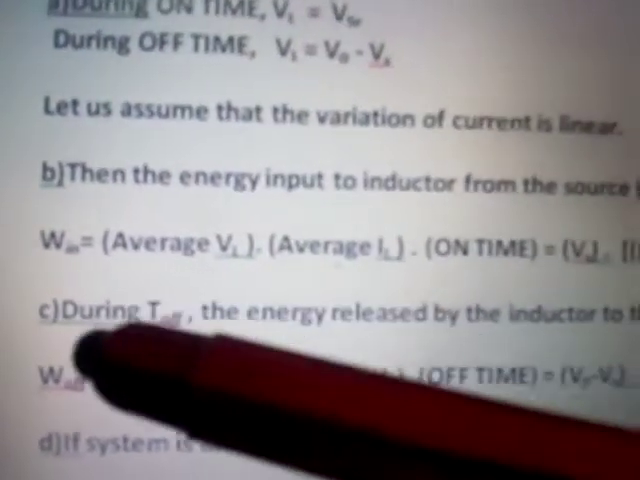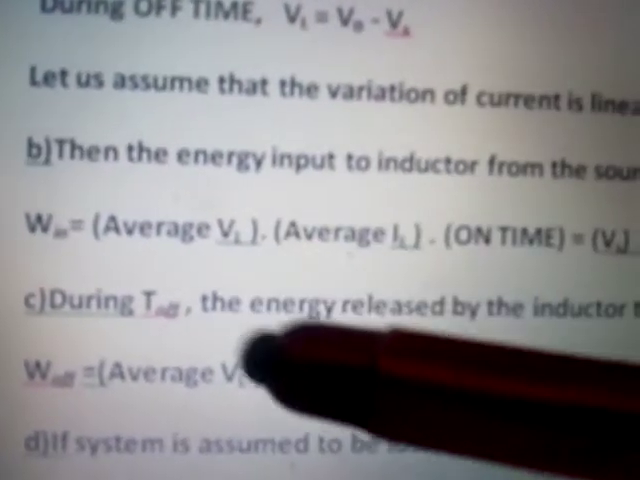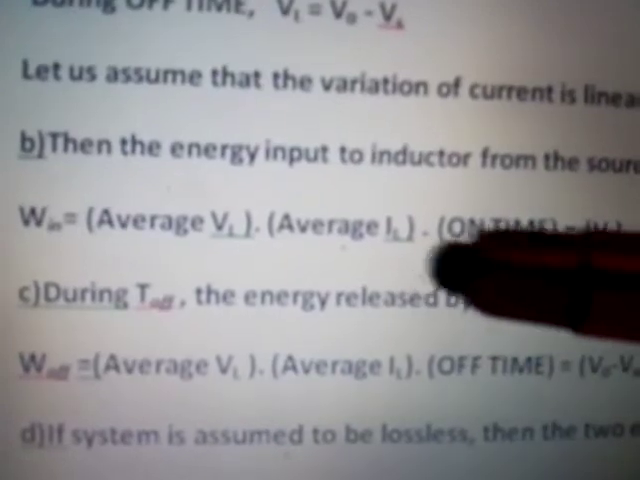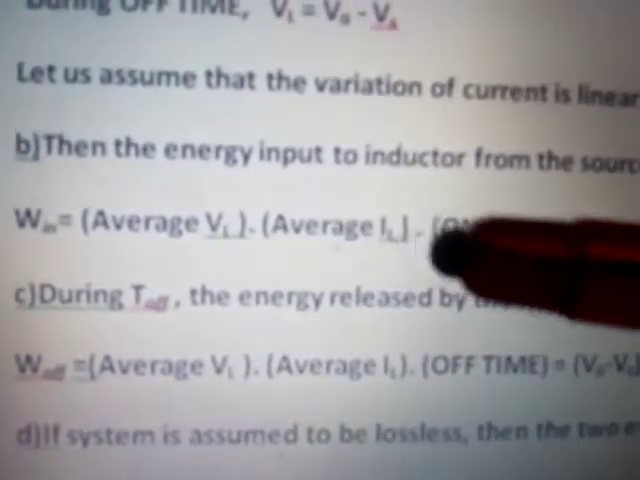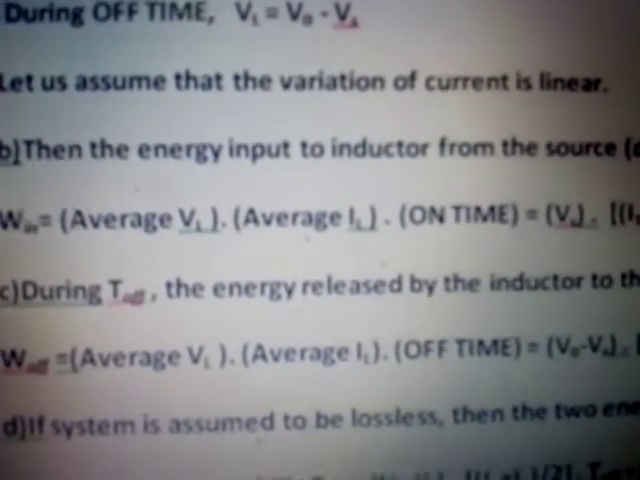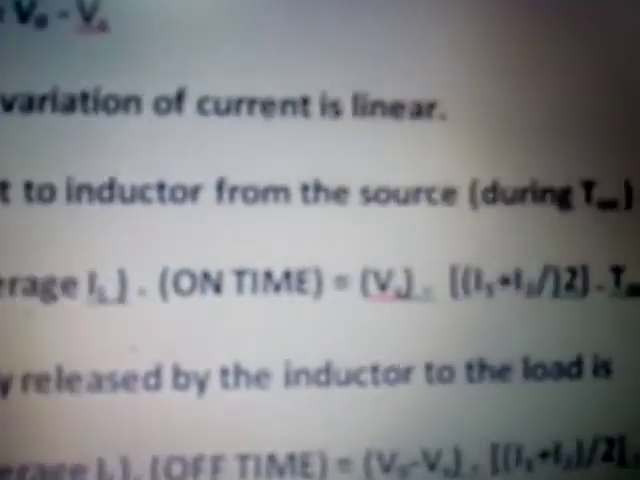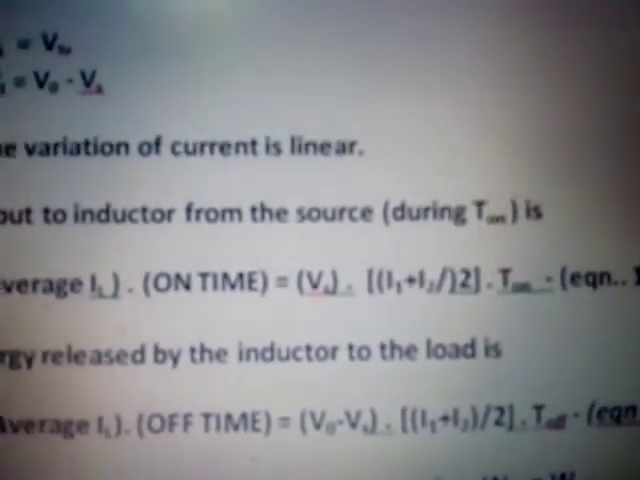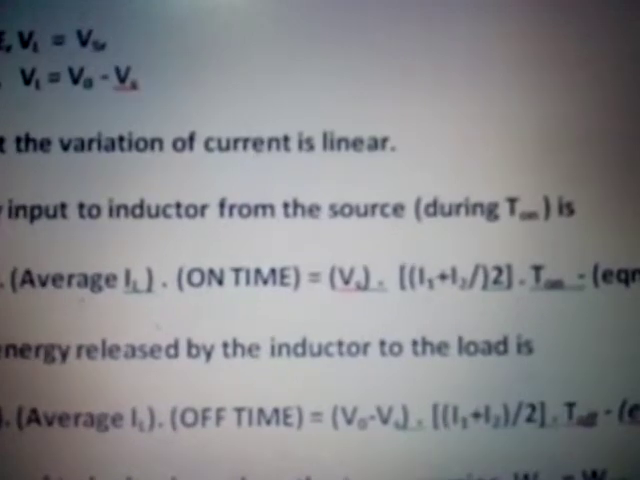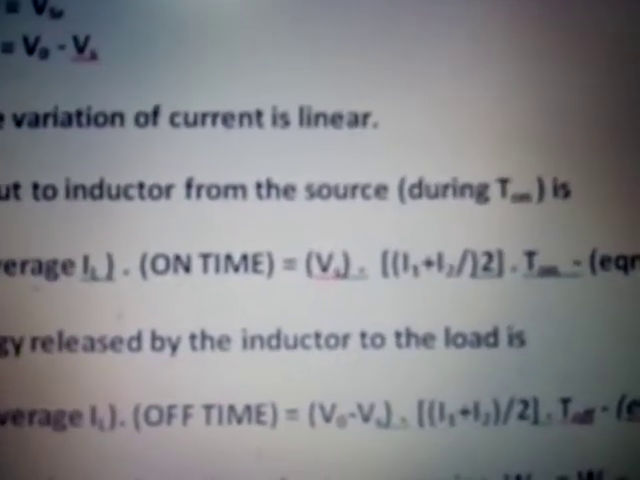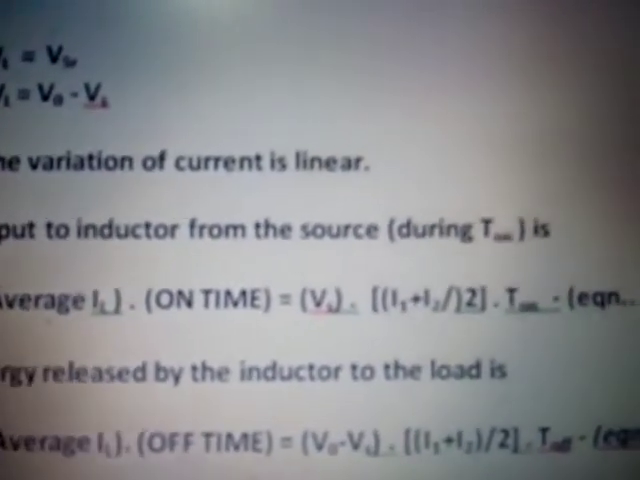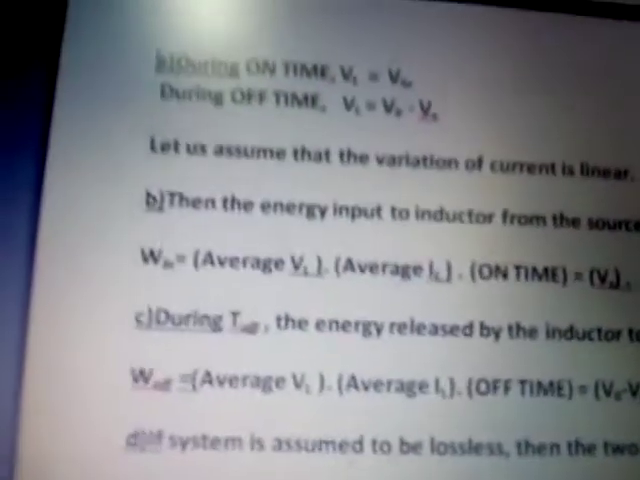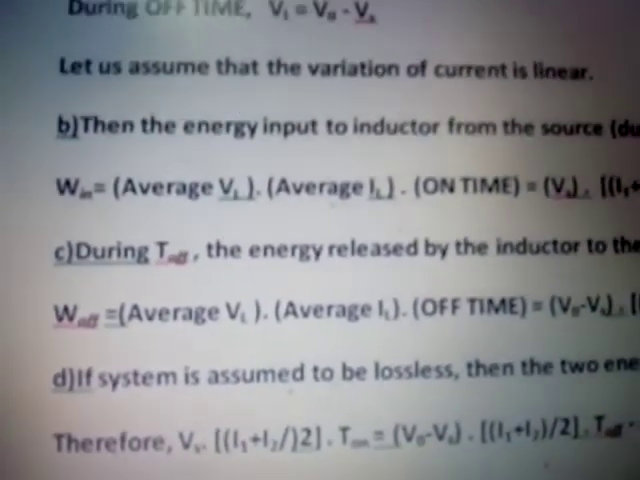So energy stored will be equal to average VL into average IL into on time. IL and VL mean inductor current and inductor voltage. Average VL is equal to the source voltage during on time. It is fixed. And average inductor current will be equal to (I1 plus I2) by 2. And on time is T on. This is equation 1.